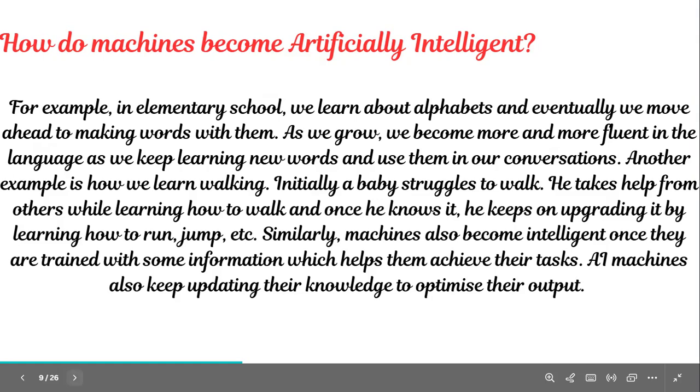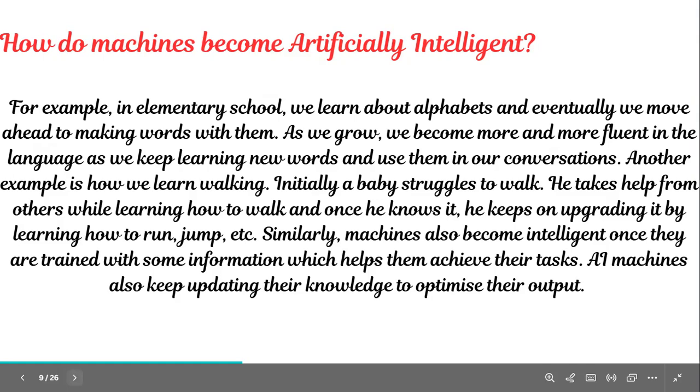With experience, we are trained with such kind of data, like how to write the alphabets first, next how to create the words and sentences. By that we are able to use them in our conversations and we are becoming an expert in that thing, right?